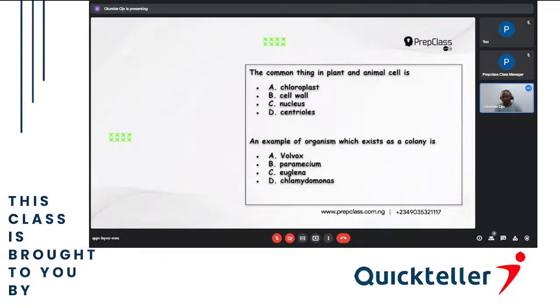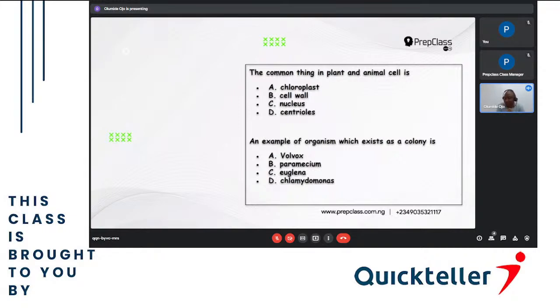Then they must also have the cell membrane, because the cell membrane is the one that covers the cells. It is like the gate or the boundary that covers a house. Without the boundary, without the fence, anybody can just enter the house. So the cell membrane is there for both plant and animal, so that nothing can come in, nothing can go out except with permission. The cell membrane is a selectively permeable membrane that allows anything that they want to enter or to pass.